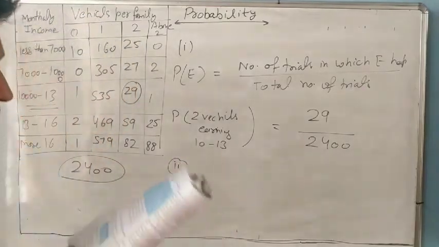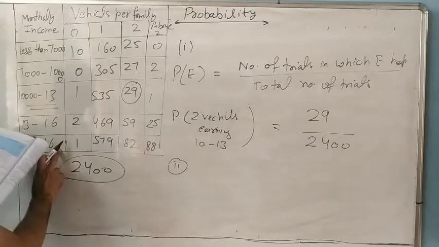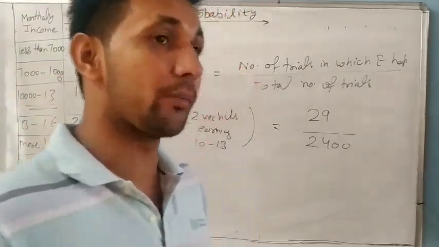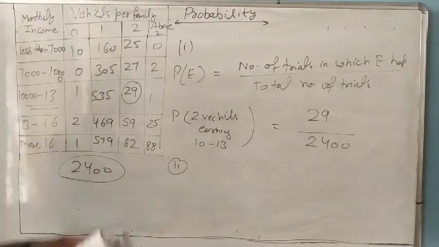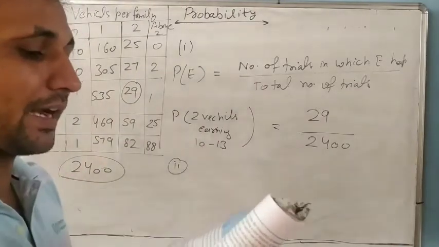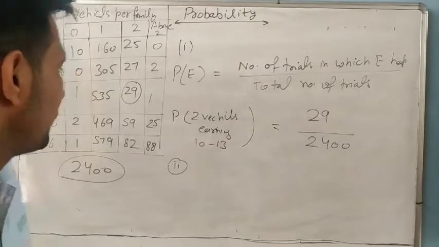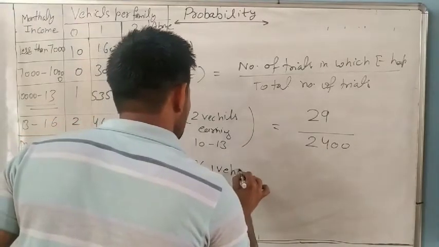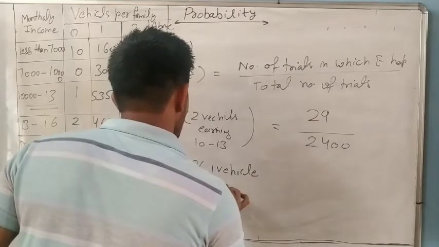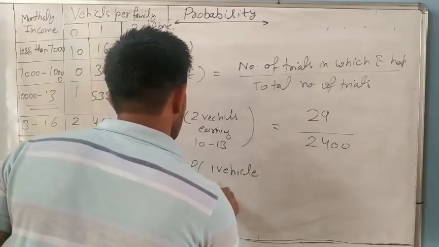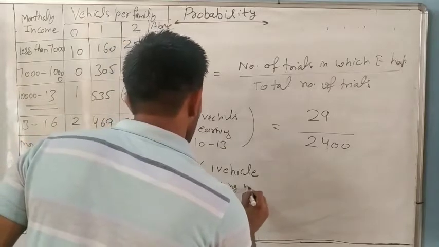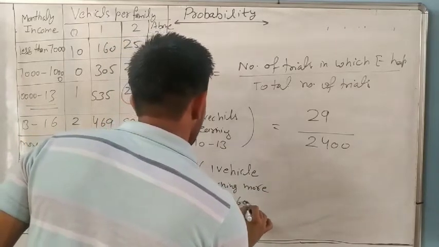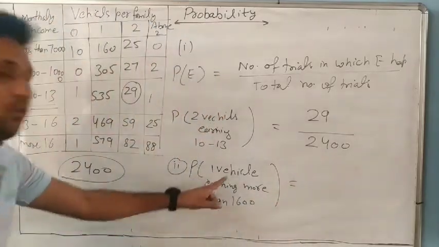Now, earning more than 16,000, so 16,000 or more per month, and owning exactly 1 vehicle.